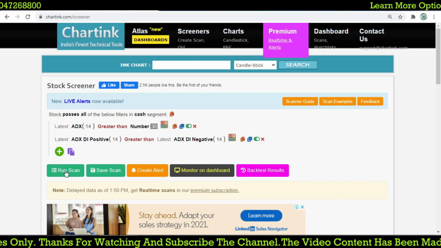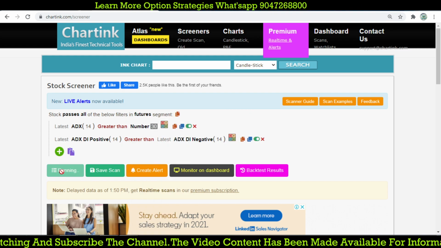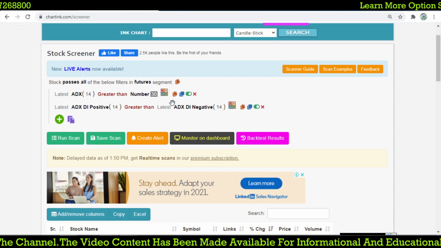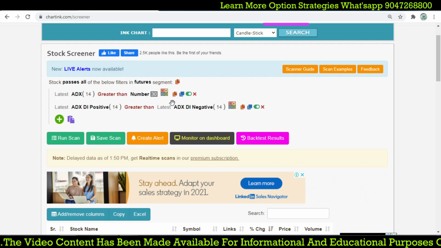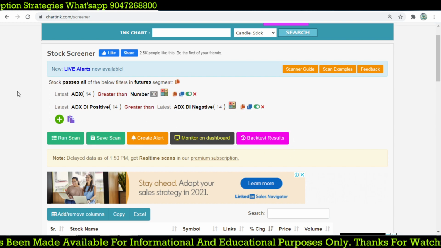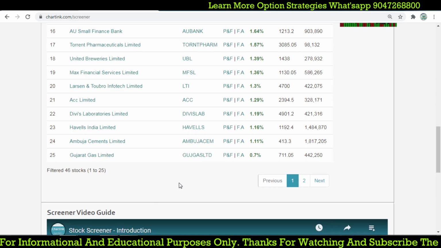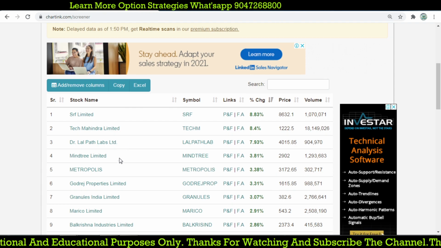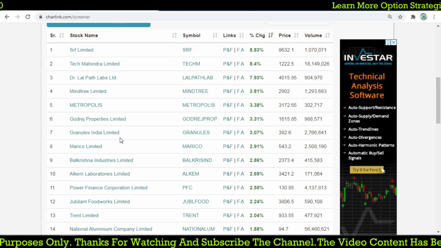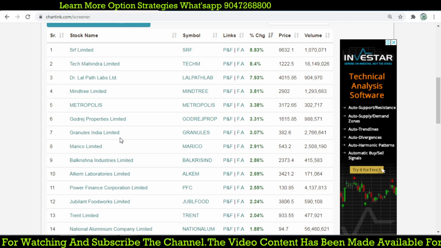Now I hit the run button. We are going to trade with futures, so I use futures to filter. When I use this scanner in the morning after 9:30, once the first 15 minute candle closes, we get the stocks having this setup. These stocks are bullish because the daily ADX is greater than 30 and the DMI positive is greater than the DMI negative. So these are the stocks we are focusing on for a bullish kind of trade.